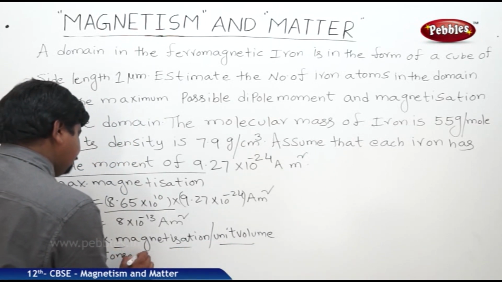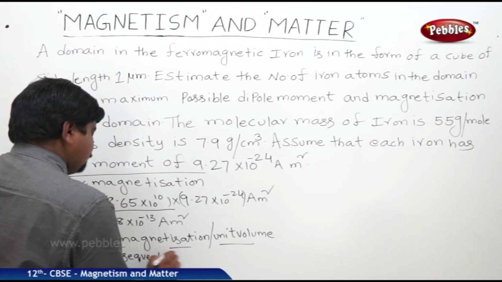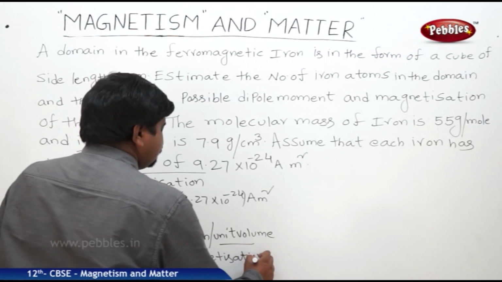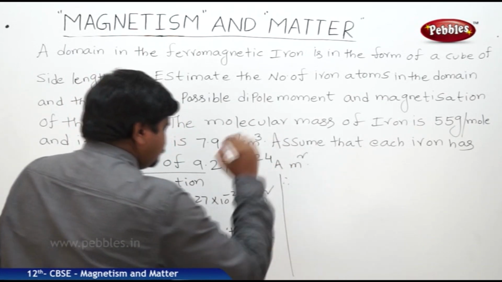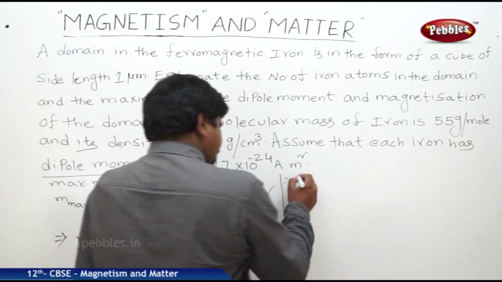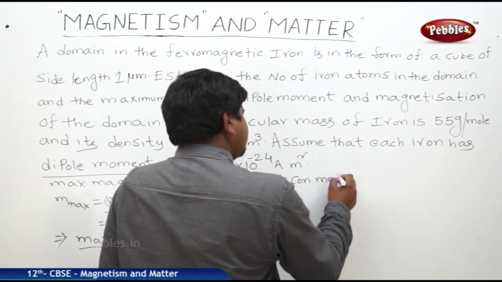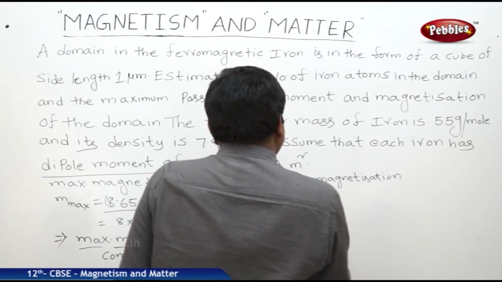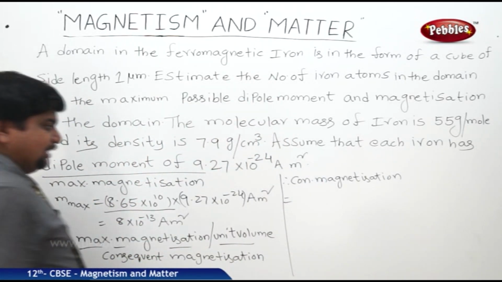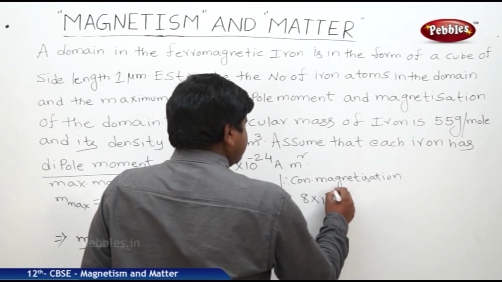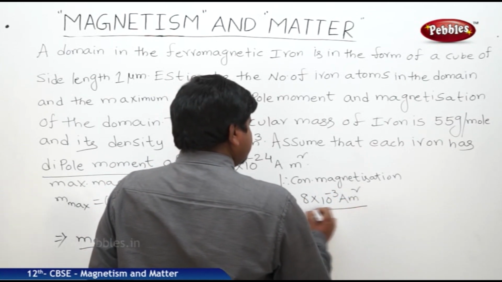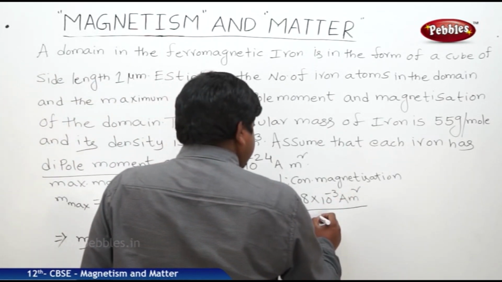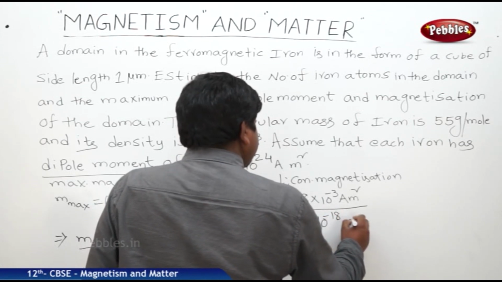So consequent magnetization is equal to M max, 8 into 10 to the power of minus 13 A m square, divided by the volume, 10 to the power of minus 18 meter cube.